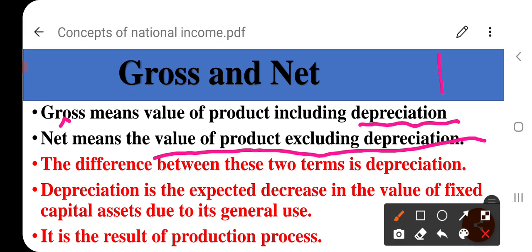So that depreciation is caused by the production process. In the production process, machinery, tools and fixed capital assets play an important role, and due to continuous use, it decreases the life and efficiency of the machine. So in order to maintain that efficiency, the firm owner requires a maintenance cost, and that is called depreciation. Okay, so this is the difference between gross and net.